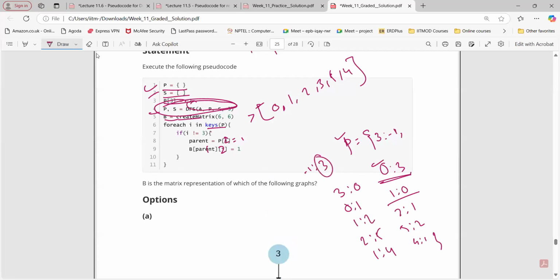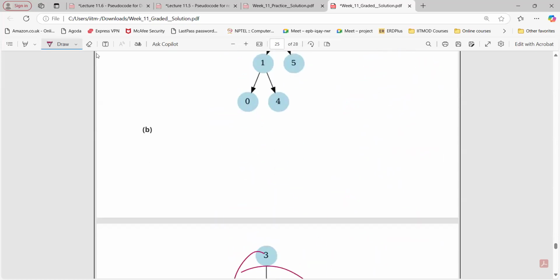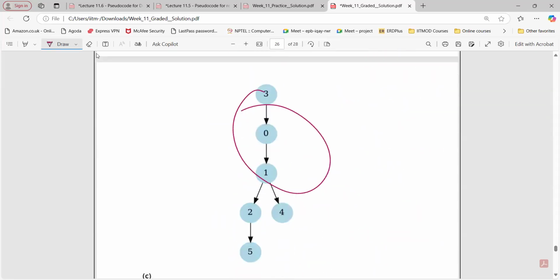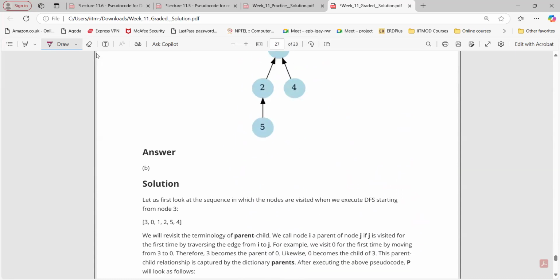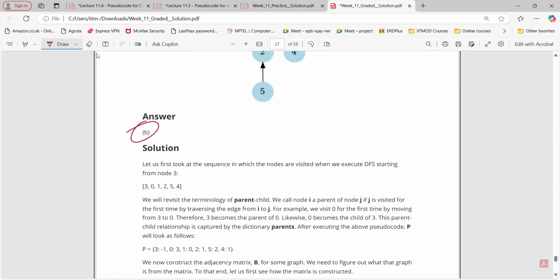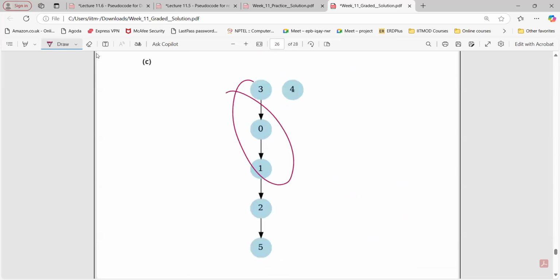So it means that 3 is the starting node. And 1 4 as well, right? If you see here. Now let's see the graph. 3 0 1 2, 2 5, 1 4. Yes, option B is correct here. Yeah, option number B. Okay. So that's it.